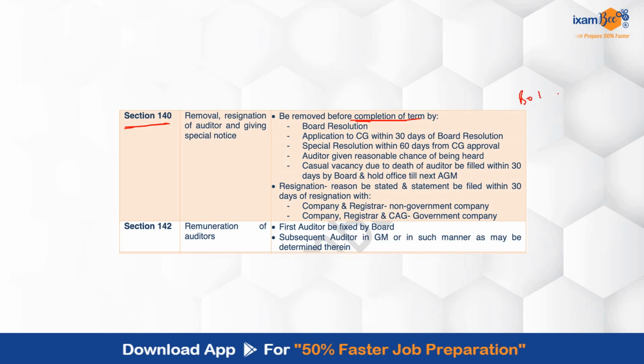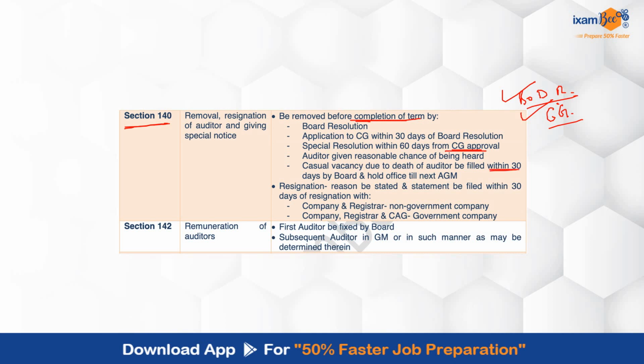So first the board resolution is basically required. After that central government के पास जो है application दिया जाएगा and special resolution within 60 days from the central government approval. So पहले board resolution पास होगा, फिर application किया जाएगा central government को within 30 days from the board resolution. उसके बाद special resolution पास किया जाएगा within a period of 60 days from the central government approval.